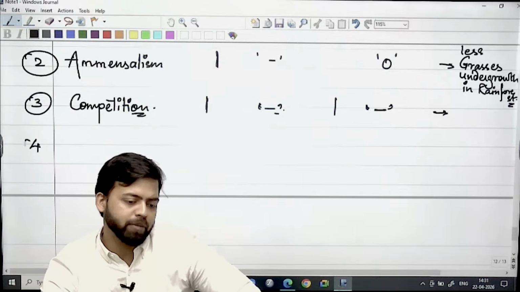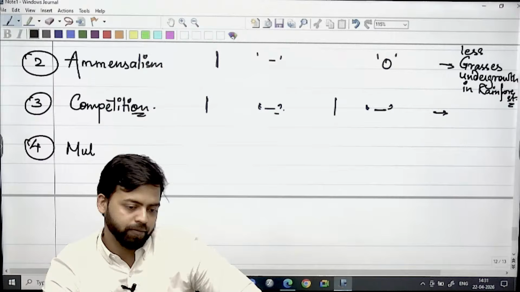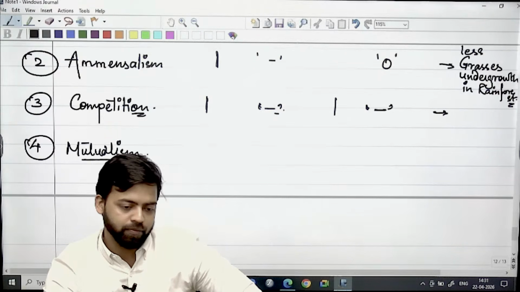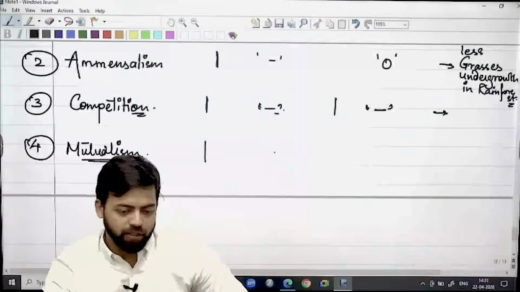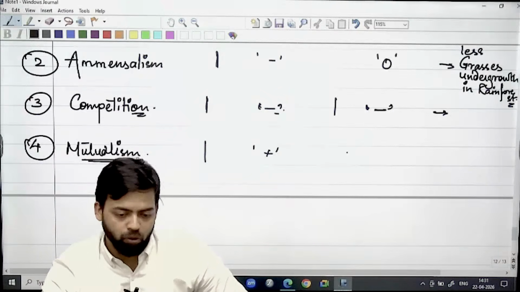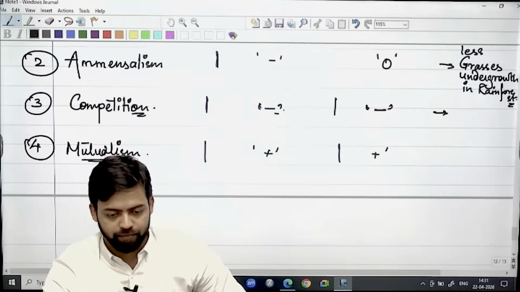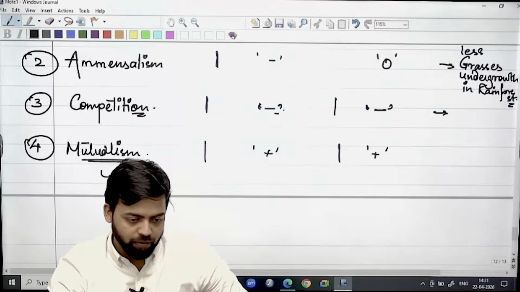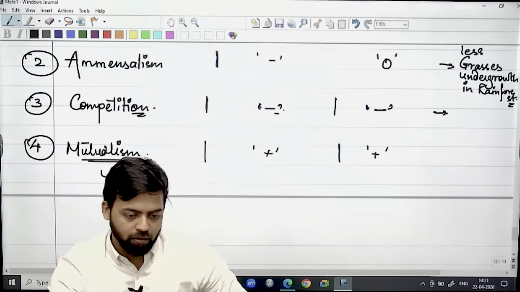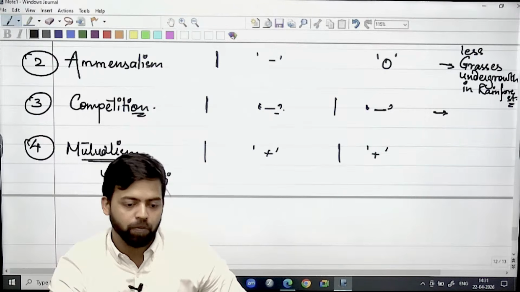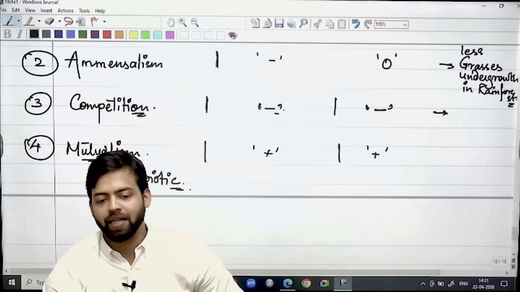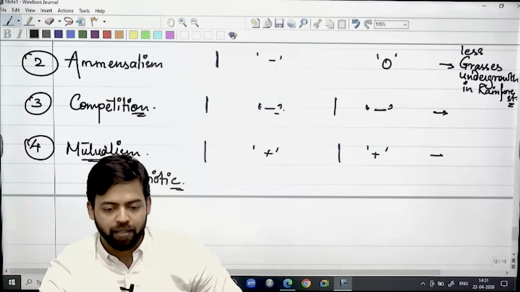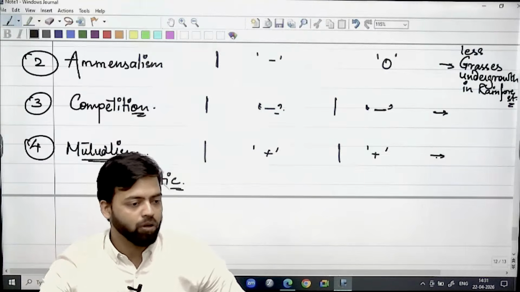Then there can be mutualism. What is happening in case of mutualism? Both are positively impacted, right? Symbiotic relationship, again a type of mutualism, both have positive impact. And the best example of symbiotic relationship we have is coral reefs.